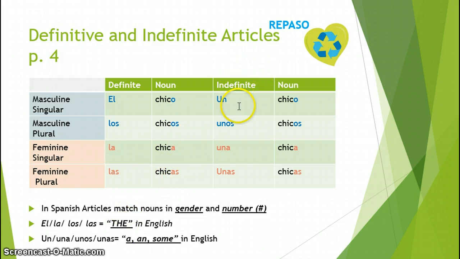On the indefinite side, these are our articles that are just less specific. For ejemplo, un, una, unos, and unas. These are equivalent to a, an, or some, depending on the noun that follows. So I have a boy, some boys, a girl, some girls.